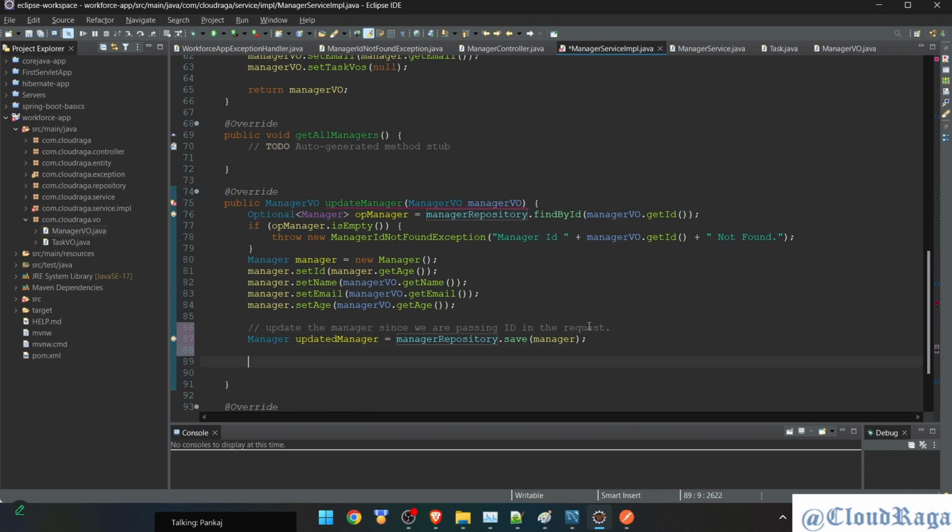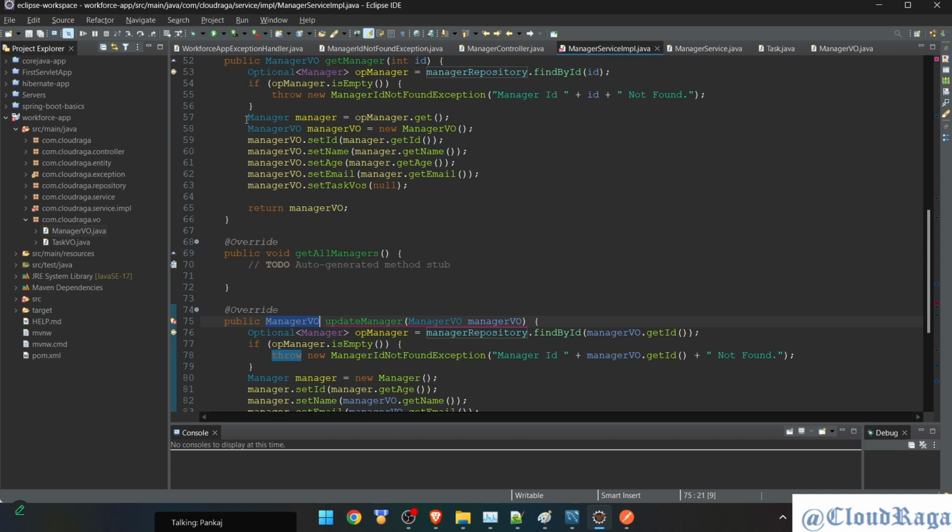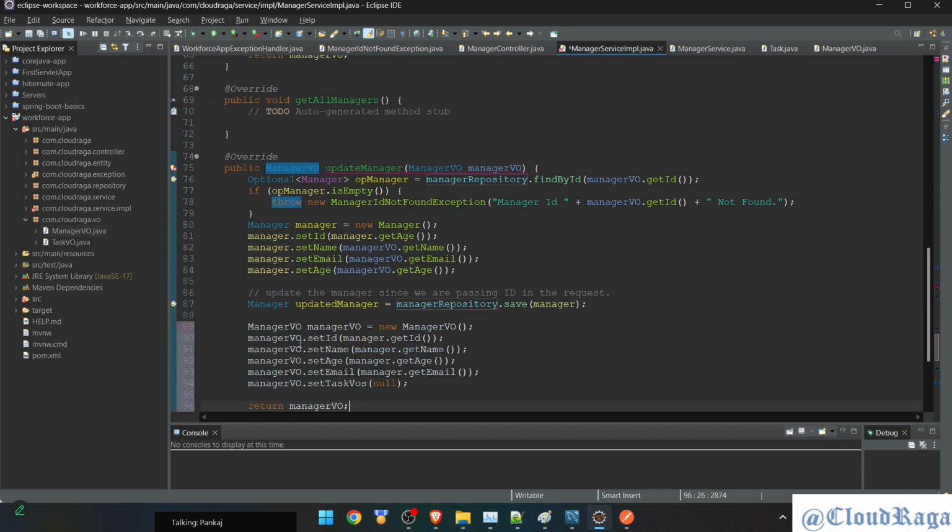Okay. Now once we have updated manager, we have to fetch details from it and convert it to manager view, because update manager returns view, not the entity, and the controller does not entertain any entity as per MVC pattern. So I can copy this section, paste it.